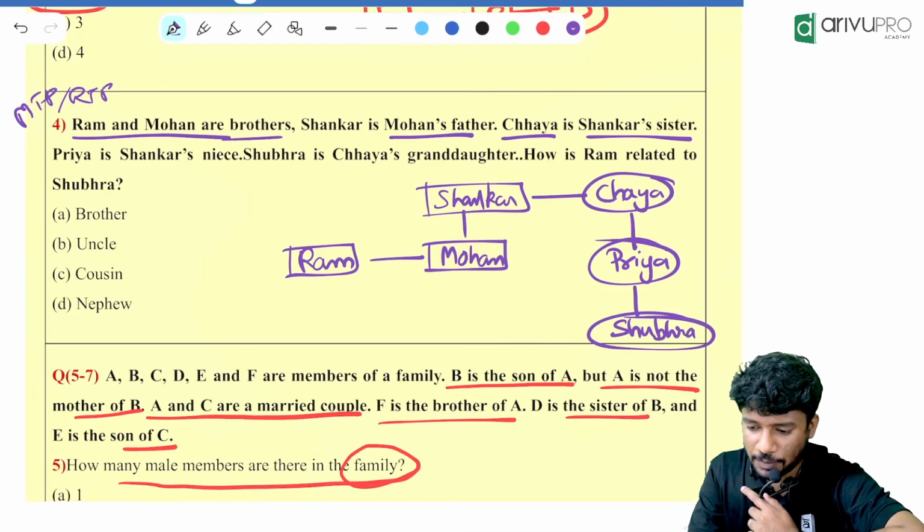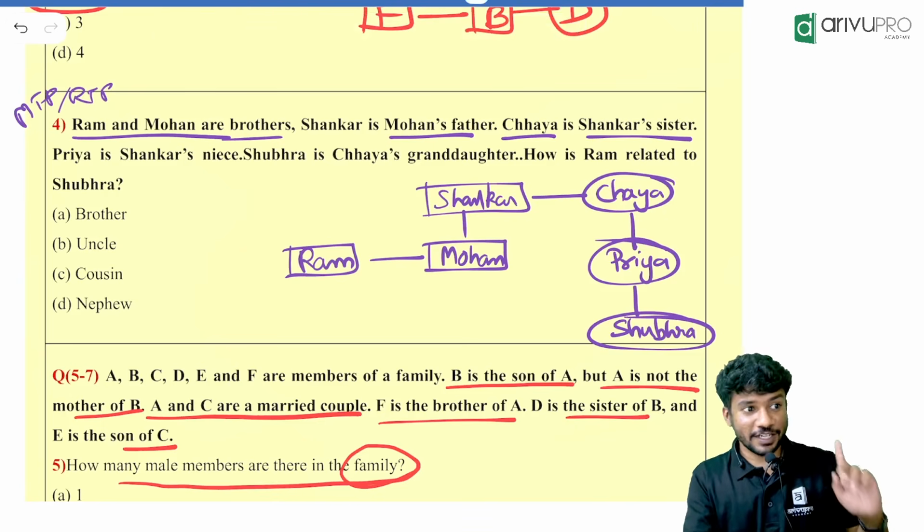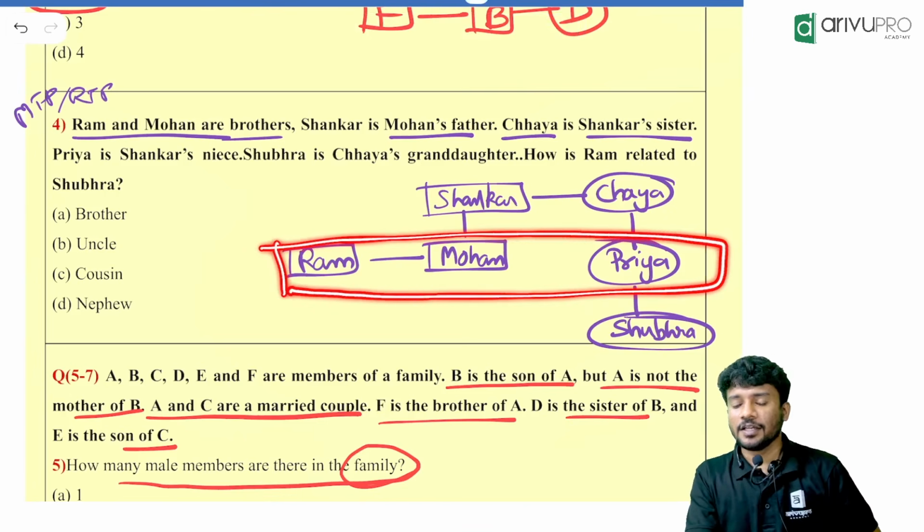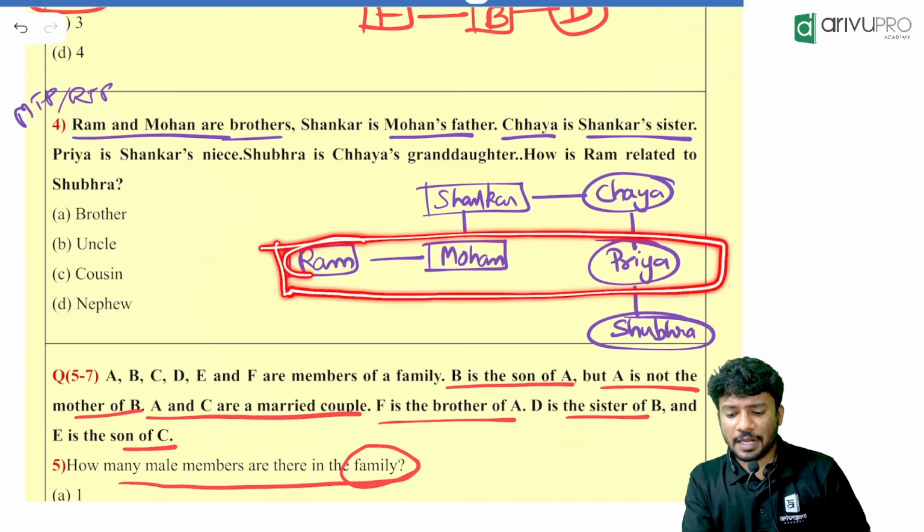Now the question, people: how is Ram related to Shubhra? It's a very interesting question. Look here. Ram and Priya are cousins, correct? They are cousins over here.